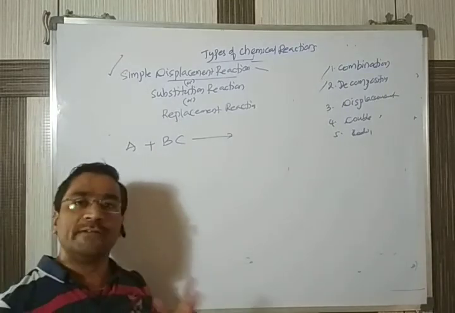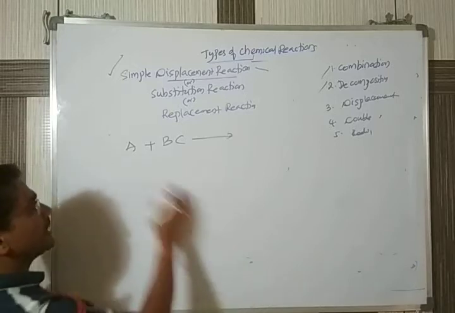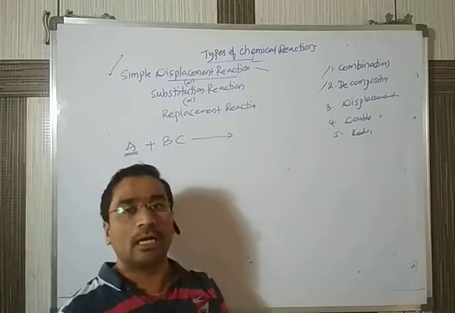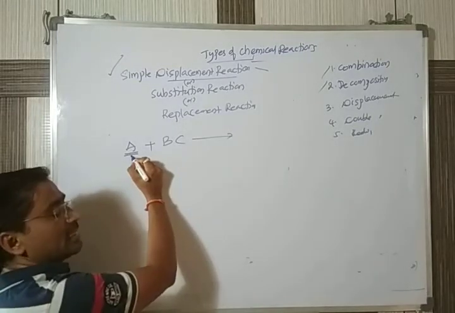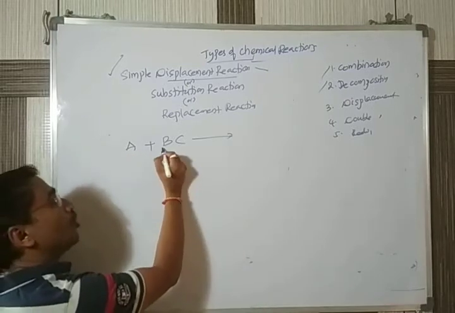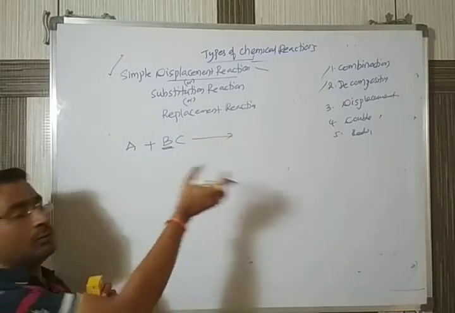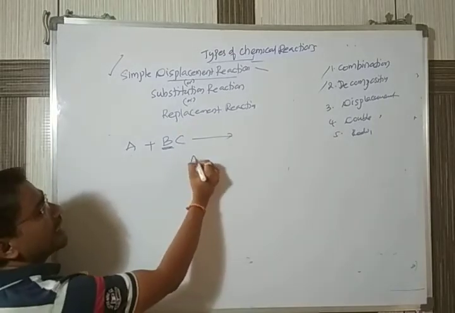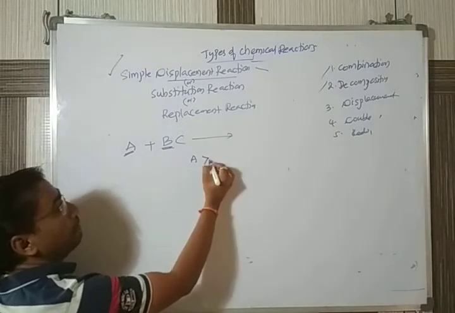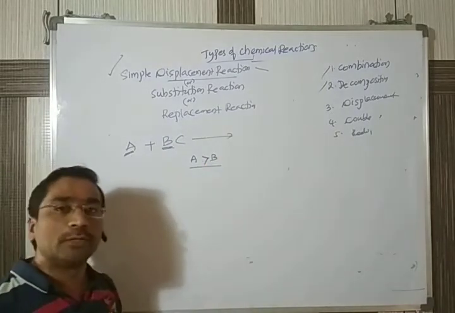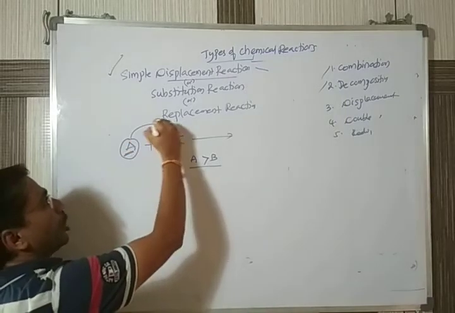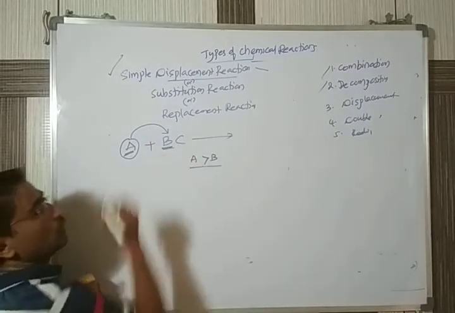When you are taking the two different reactants, if the reactivity of one element is more than that of the other element, suppose A has more reactivity than B, then what happens? The more reactive element occupies the place of the less reactive element.